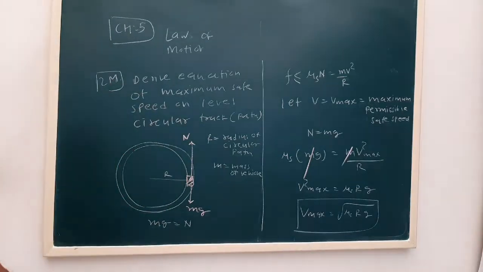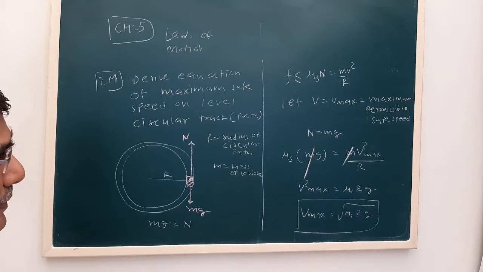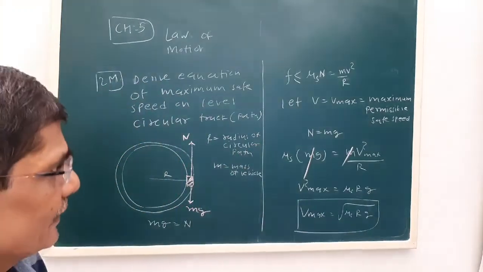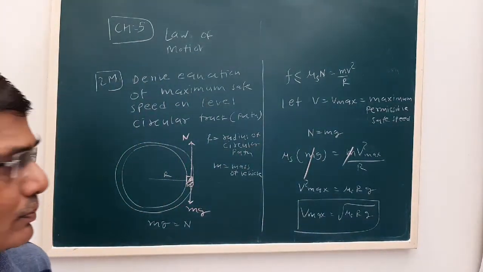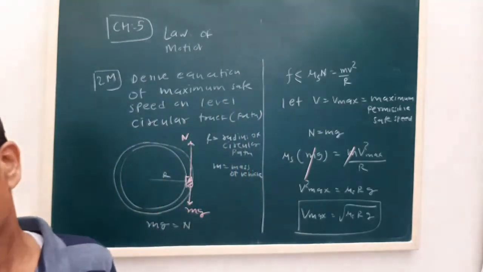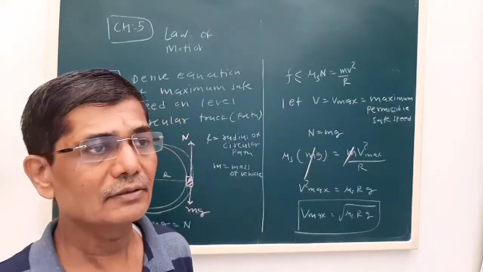We have derived the formula. The necessary frictional force is provided by the centripetal force, that is mv square by r. Using the equality, that is the maximum safe speed, we have obtained its value. We also saw that it does not depend on the mass of the vehicle.